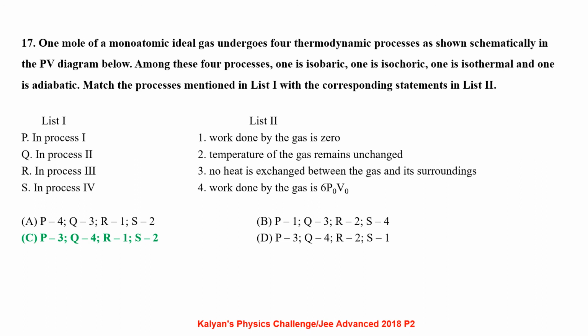One mole of a monoatomic ideal gas undergoes 4 thermodynamic processes as shown schematically in the PV diagrams below. Among these 4 processes, one is isobaric, one is isochoric, one is isothermal and one is adiabatic. Match the processes mentioned in list 1 with the corresponding statements in list 2.